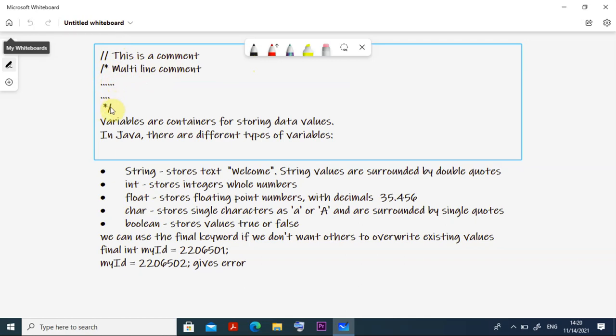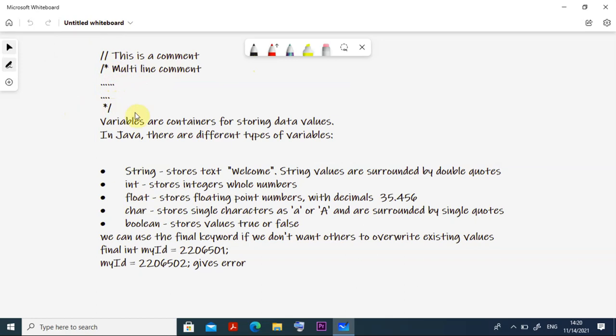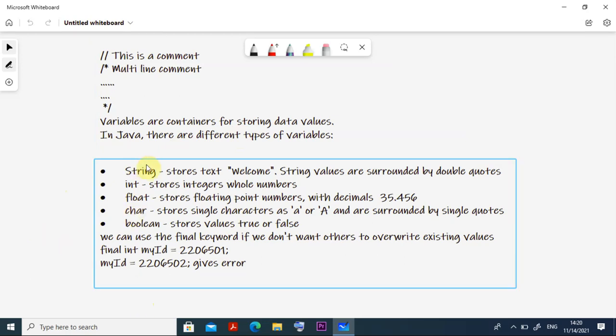And then we come across variables. Variables are containers for storing data values. In Java there are different types of variables. You can see here we have String, int, float, char, boolean, all things we can see here. What is the purpose of String? String stores text, for example welcome or hello world. One character is a single letter and a string is a number of characters. The string values are surrounded by double quotes.